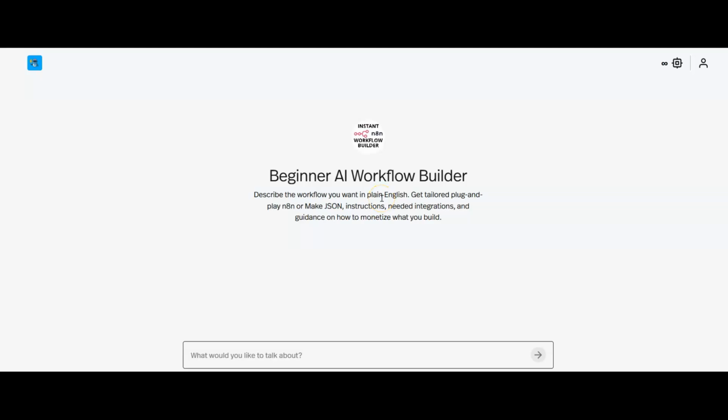I have built this tool for you. It's a bit like a custom GPT. What it's going to do is give you the JSON files you need in order to be able to build your first workflows. You don't need to know any code.